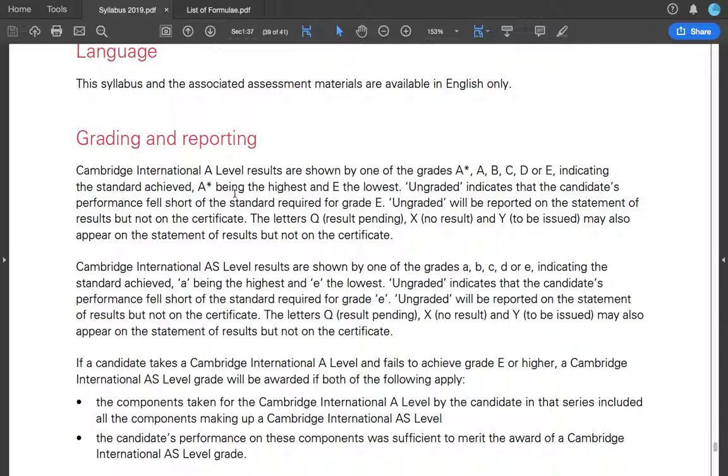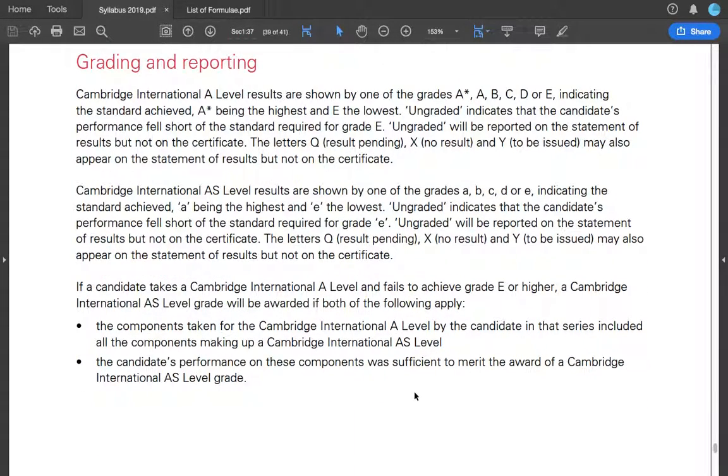Cambridge International AS level results are being shown by the small letters. Okay, this may appear on the statement of results, which you view online on your computer, but not the certificate. The certificate will comprise of a proper grade. X, no result means you need to write it again. They will just not mention the subject in your certificate.